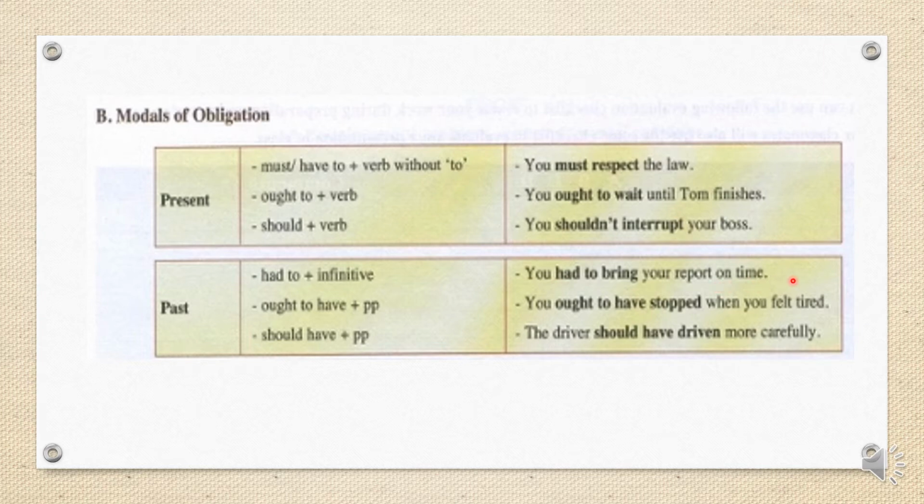Something happened in the past. It's an obligation in the past. You ought to, but here we have to add have plus past participle. You ought to have stopped when you felt tired. The driver should have driven. Should and ought to, we should add have. But for must and have to, the past of those two modal verbs, we say had to.